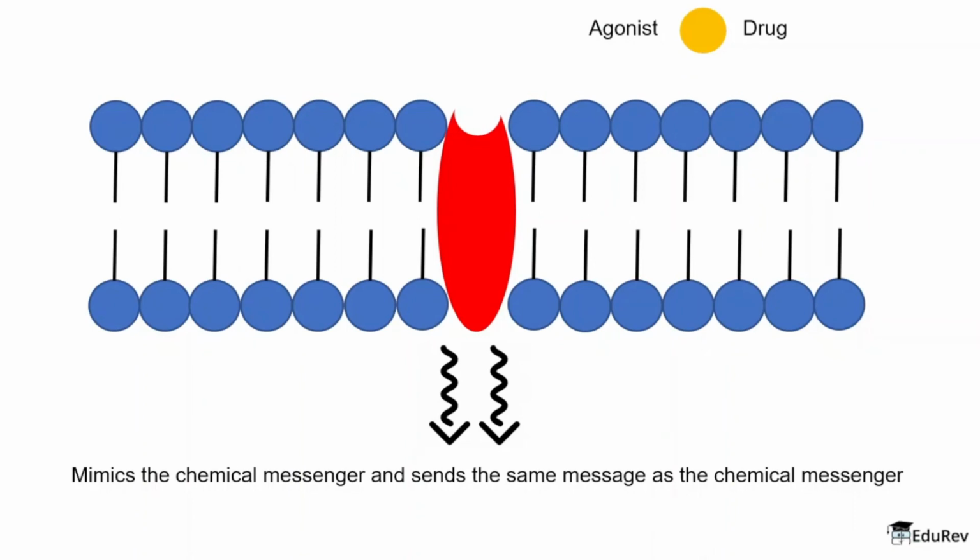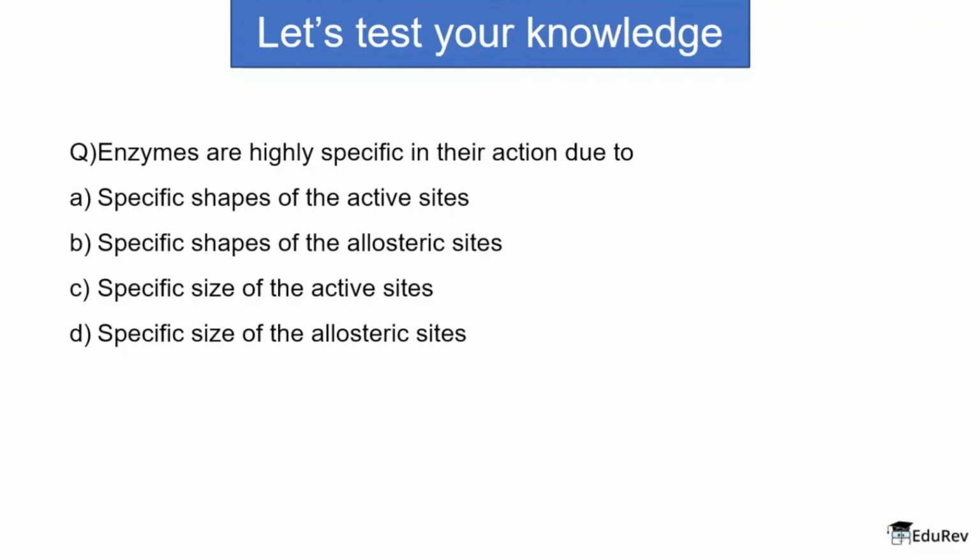Now, since we have done everything about the lock and key mechanisms, the enzymes and the drugs, let's try to test our knowledge. The first question is: enzymes are highly specific in their action due to: specific shape of active sites, specific shape of allosteric site, specific size of active sites, or specific size of allosteric site. If we have understood clearly what I have taught in this video, we know that enzymes are highly specific because of the specific shape of the active sites.